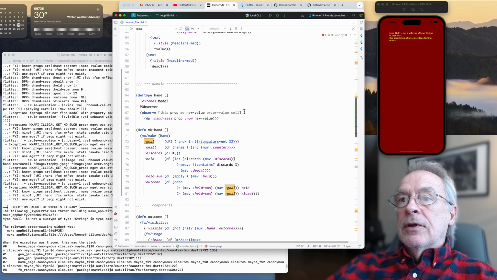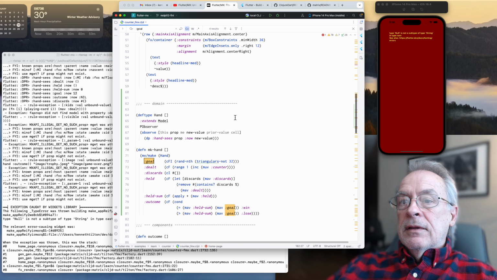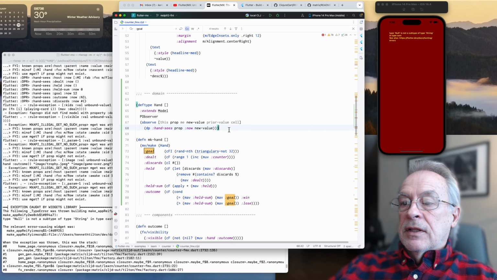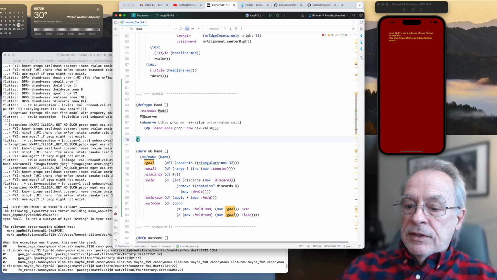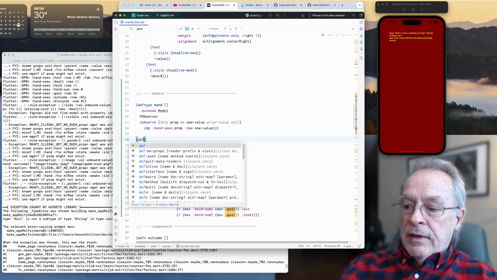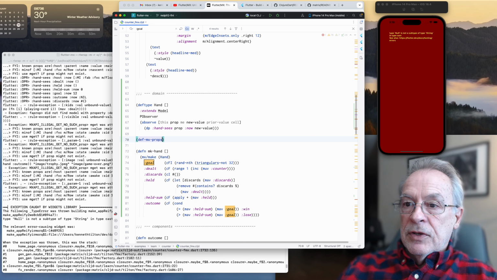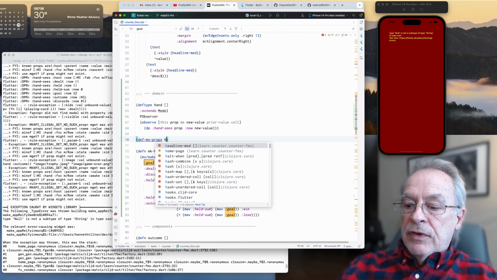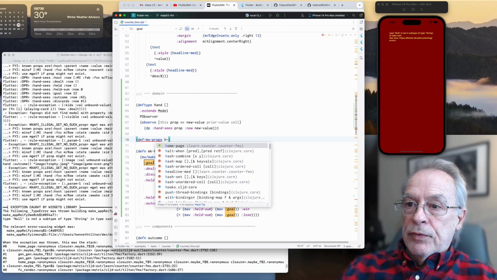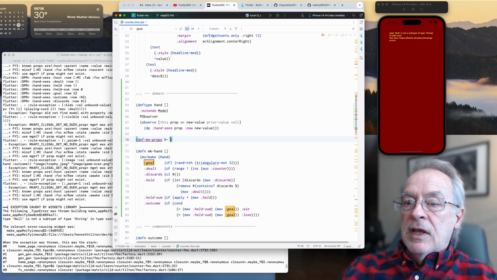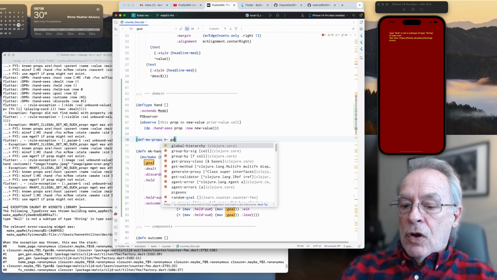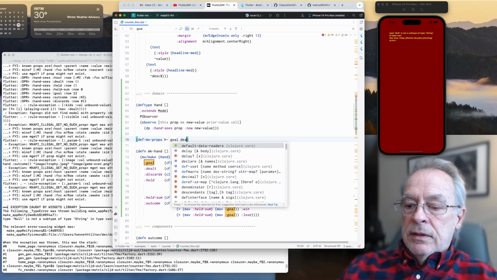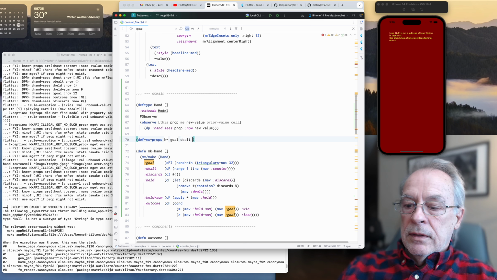Now, I forgot something. Let's go back up here, and in support of this logic, let's do this crazy thing, def mx props. We're going to have a prefix. This is syntax. The prefix is going to be h minus. And what are the properties? I want goal, delt, discards, held.